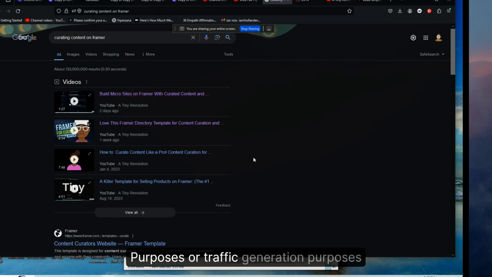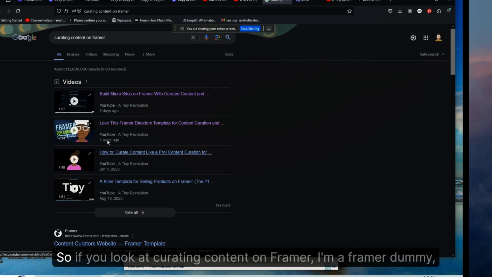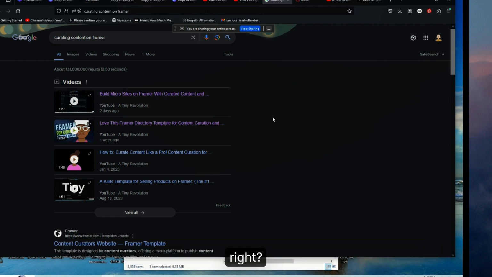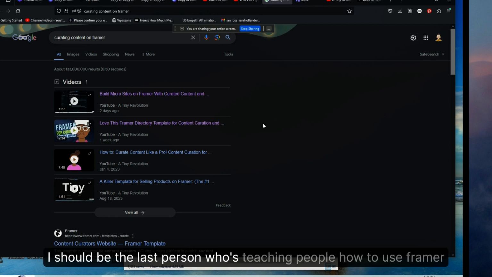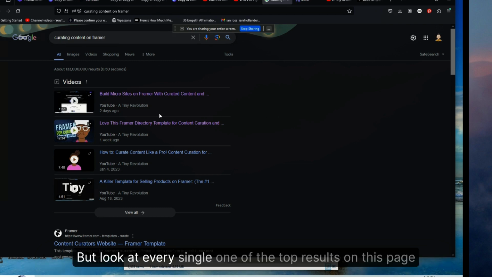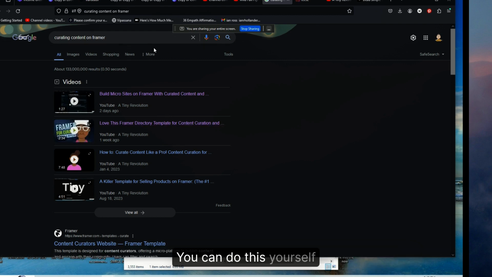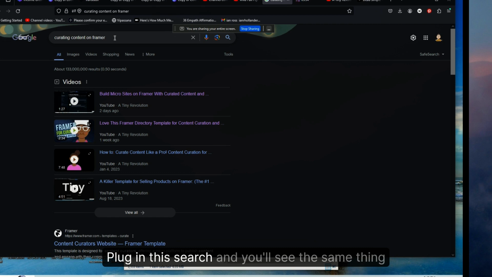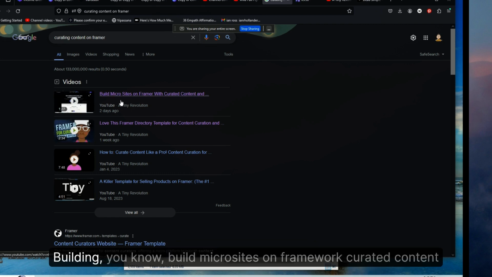Purposes or traffic generation purposes. So if you look at curating content on Framer, I'm a Framer dummy, right? I should be the last person who's teaching people how to use Framer other than for business building purposes. But look at every single one of the top results on this page. You can do this yourself, plug in this search, and you'll see the same thing.